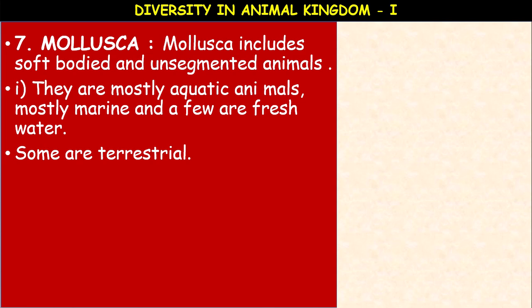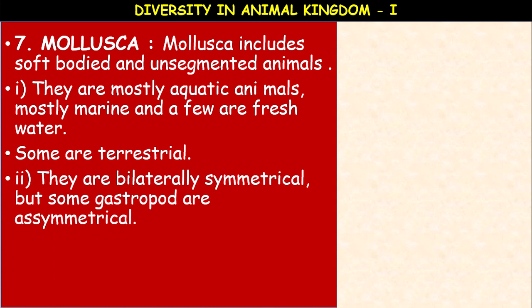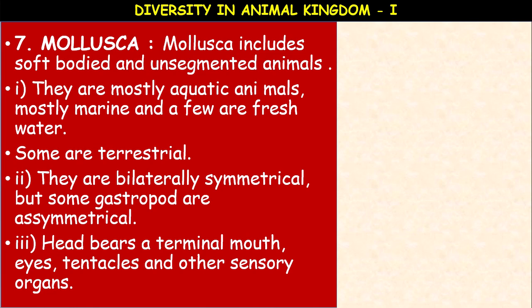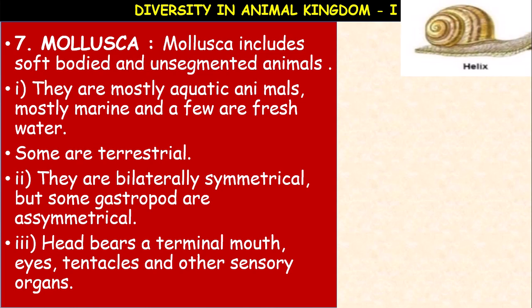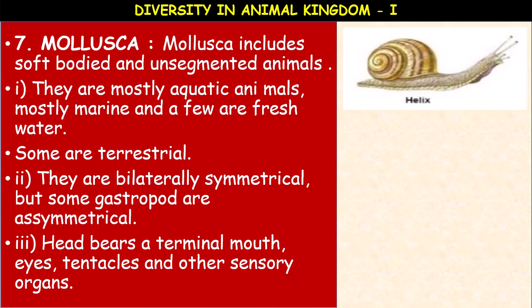Next, the body is unsegmented but consists of a distinct head, muscular foot, and visceral hump. They are bilaterally symmetrical, but some gastropods are asymmetrical, meaning there is no symmetry. The head bears a terminal mouth, eyes, tentacles, and other sensory organs. The feeding organ is the tongue, which is saw-like and is called the radula.